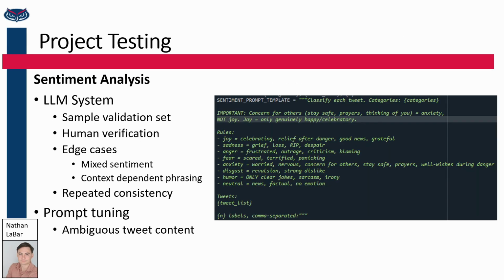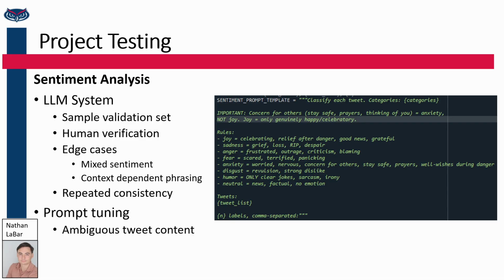For the sentiment analysis subsystem testing, we used human verification. After running sentiment analysis on a small but diverse set of tweets that cover positive, negative, and neutral wording, along with sarcasm, irony, slang, hashtags, etc., we manually reviewed the model's output and compared it to our own judgment based on the tweet's contents, to either confirm or reject the outputs and make sure they were reasonable.